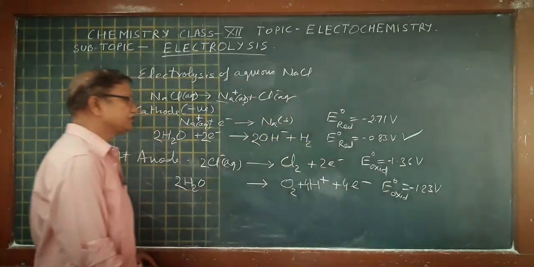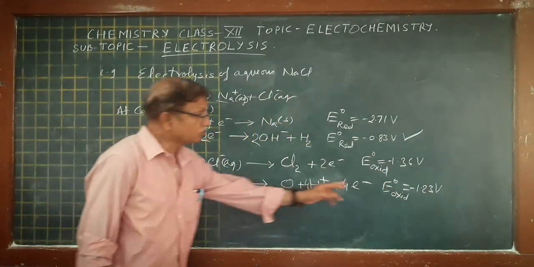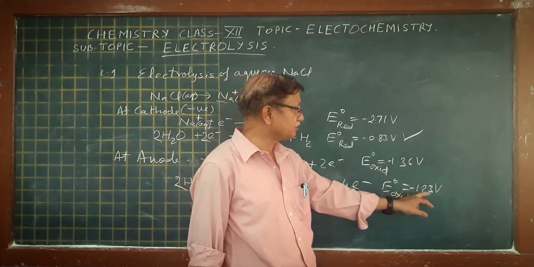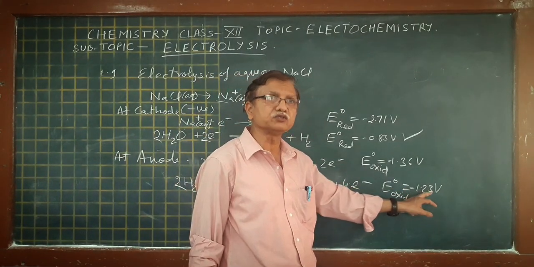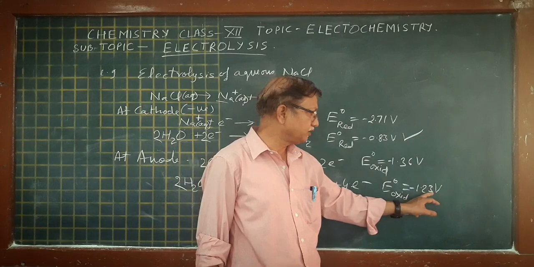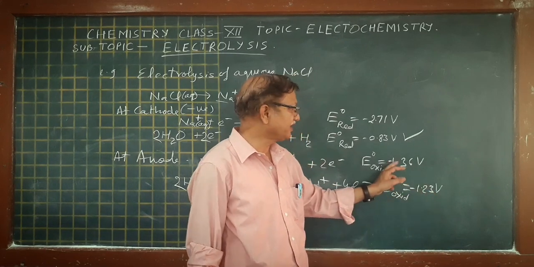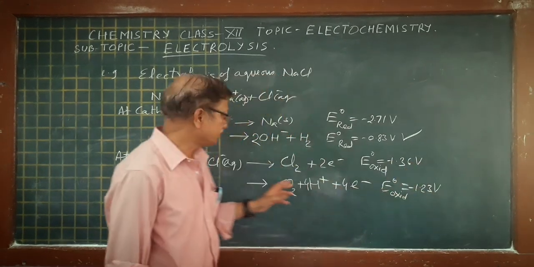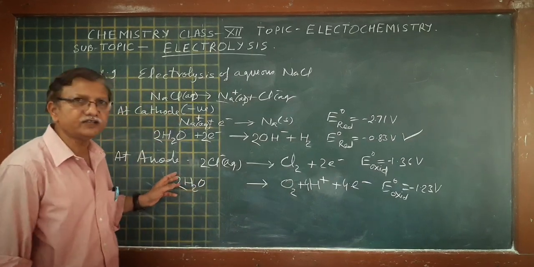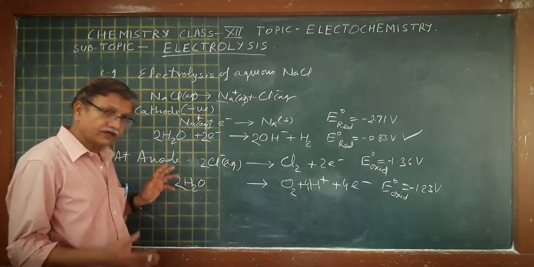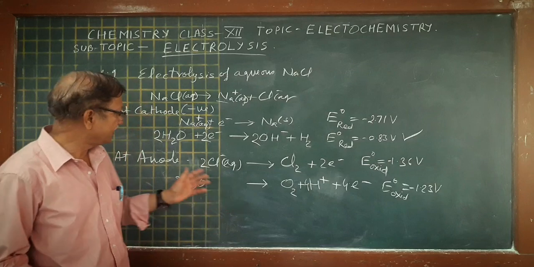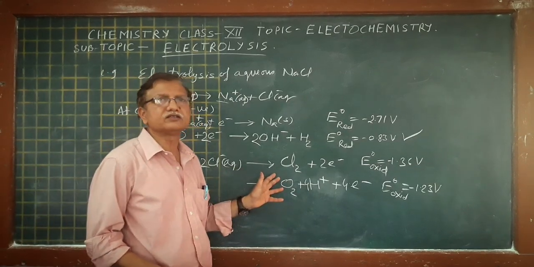Now you can see which has more value. Minus 1.23 is more as compared to minus 1.36, because the E0 oxidation potential of water is more. That's why water undergoes oxidation, so at the anode oxygen will be released.